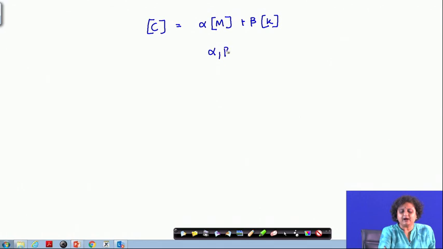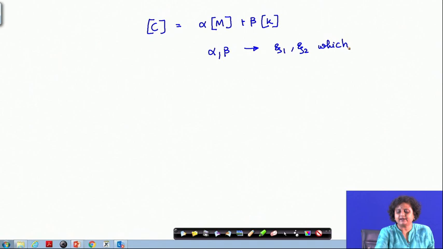Alpha and beta can be obtained from the damping factors zeta 1 and zeta 2, which can be measured experimentally for 2 normal modes of the system.